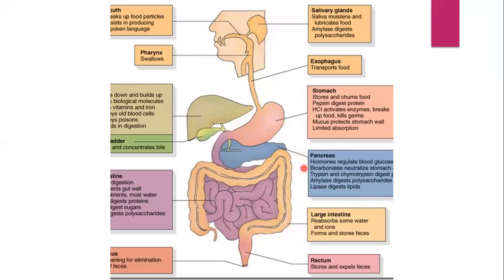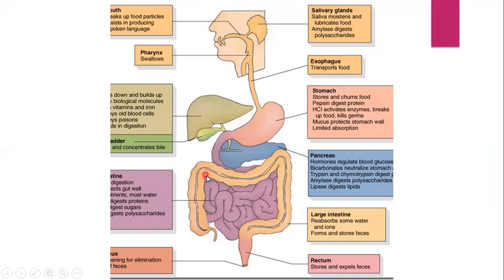These are the functions of each digestive system organ. The mouth takes in the food. In the mouth we have teeth, tongue, and the salivary glands. Salivary glands produce saliva. This saliva lubricates the food and makes it easier for us to swallow. Then it goes into the esophagus, which is also known as the food pipe, and it transports the food to the stomach. The stomach has the acid and it mixes the food.